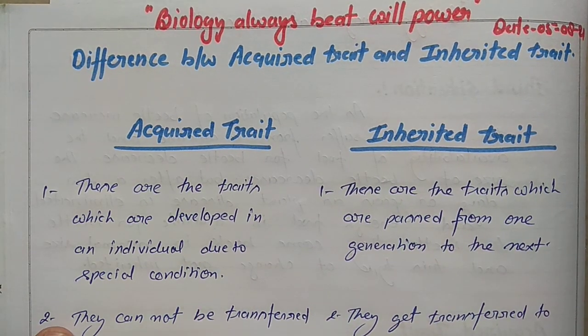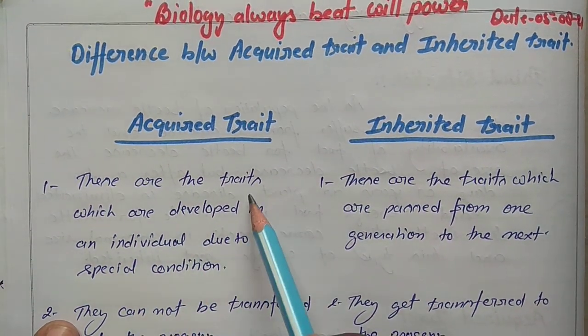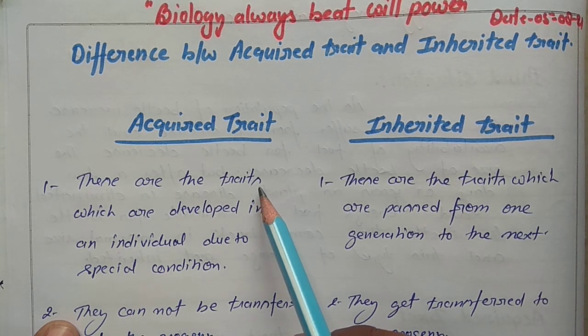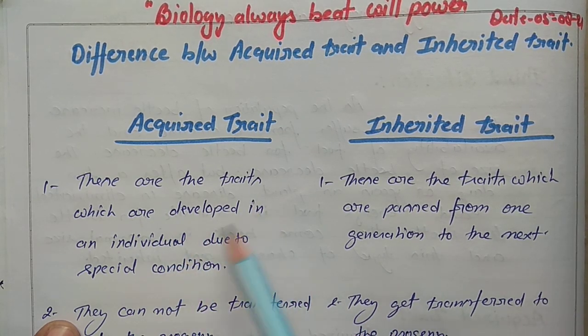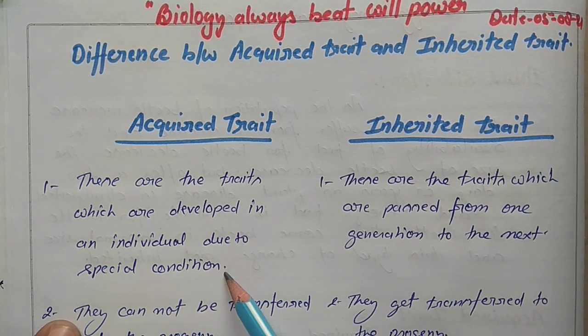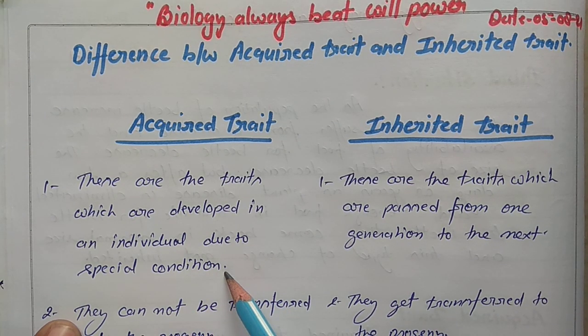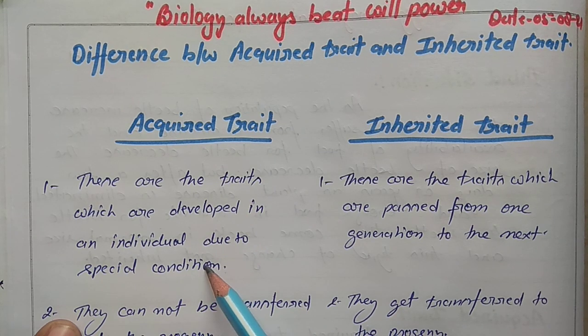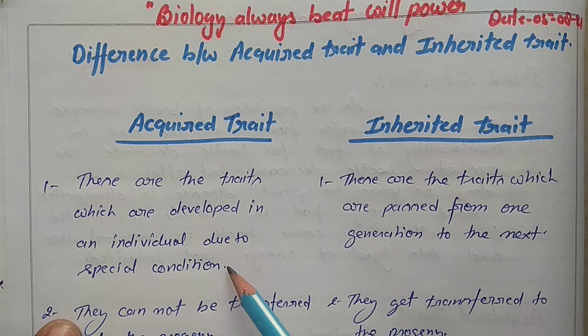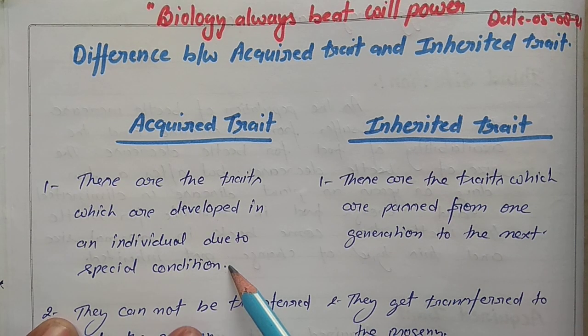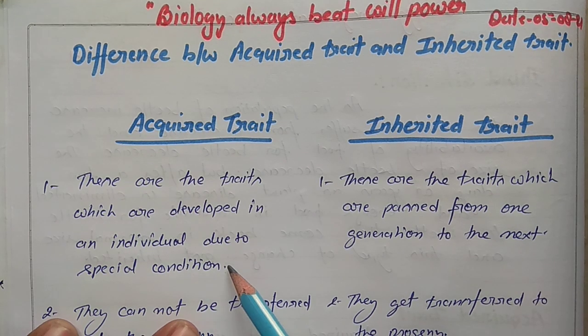So now we discuss the difference. The first difference: acquired traits are the traits or characters which develop in an individual due to a special condition. These characters develop in human beings or organisms during the special condition. This special condition may be a change in the environment, a geographical condition, or other changes.